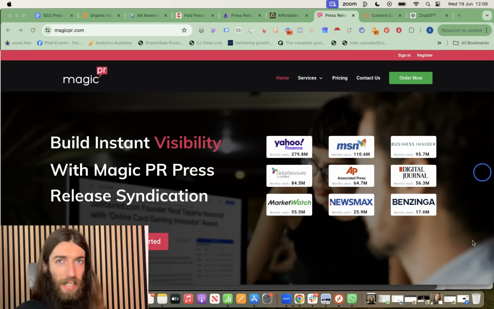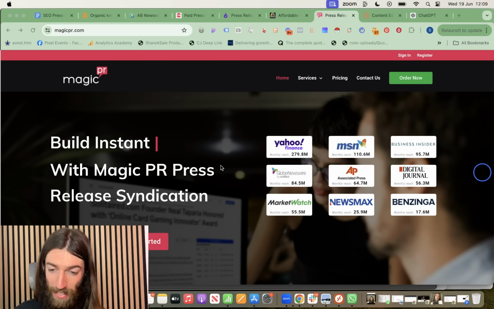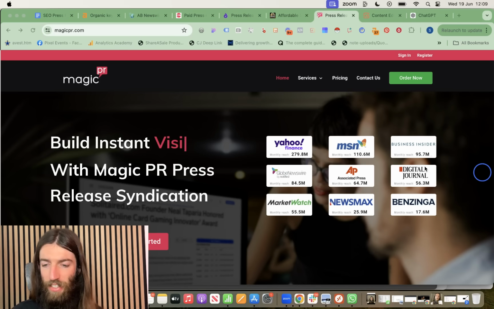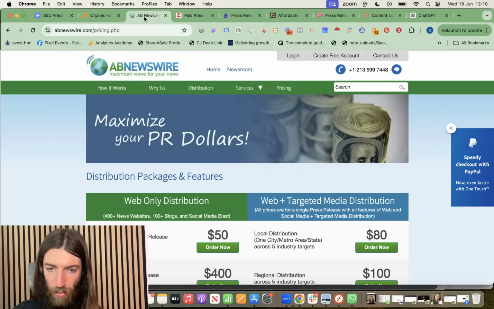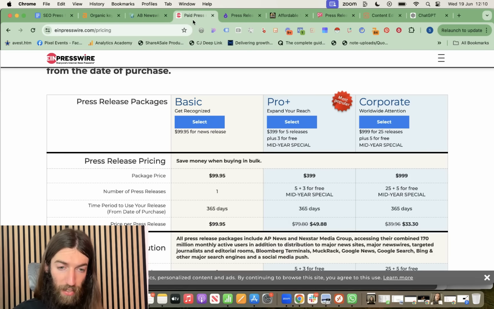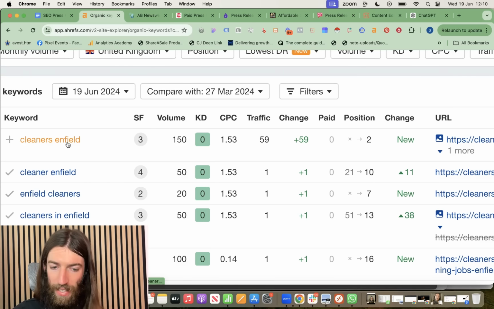However, it's perfectly sensible to go upmarket. In my case, for best SEO speaker and getting that number 1 ranking through parasite SEO, that came down largely to the platforms that only premium press release providers have. So Magic PR, for instance, they've negotiated with a lot of top publications, and that's why with Magic PR, you can get Yahoo Finance, Globe Newswire, Business Insider, Digital Journal, a load of these top names. So yes, for $50 to $100, you can use EIN, AB Newswire, one of those, and you will get the volume. And that's exactly what we did for the cleaning company here.